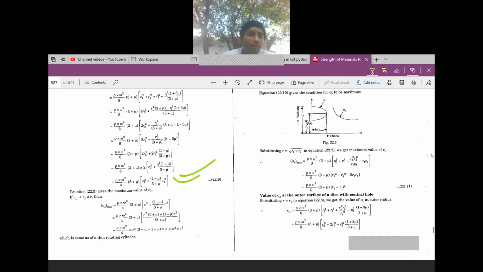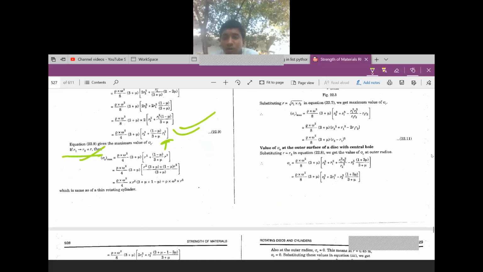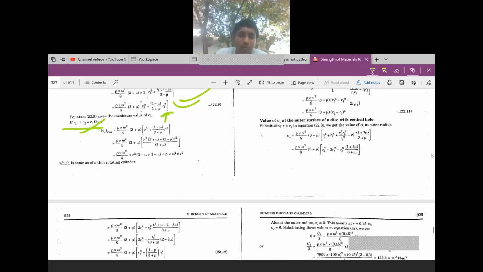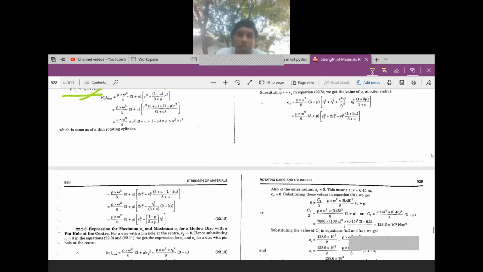If r1 and r2 are both equal to r and we substitute in this formula, then this will become rho omega square r square. Similarly here also, when r is equal to r2, then this formula will become this one.